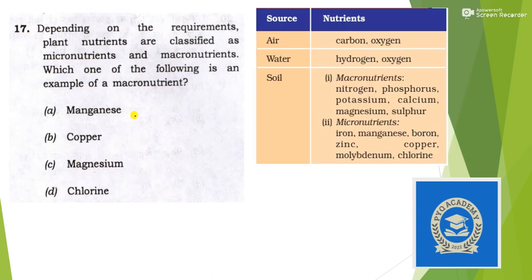Next, depending on the requirement of the plant, nutrients are classified as micronutrients and macronutrients. So this chart has been given, which shows which of the elements are macronutrients and which are micro. So the question was asking about macro. So N, P, K, calcium, magnesium, sulfur. So here magnesium is the answer.